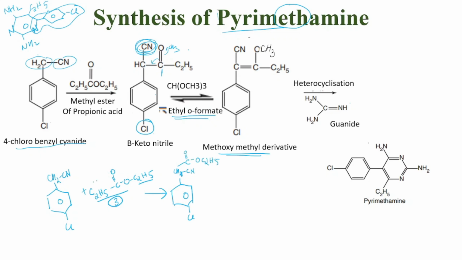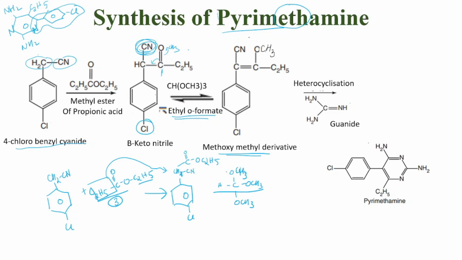So we will remove this part, and the remaining part will be added to this carbon, C double bond O, O, C2H5. Now if we use ethyl orthoformate, that is C, attached to it we have an H, OCH3, OCH3, OCH3.